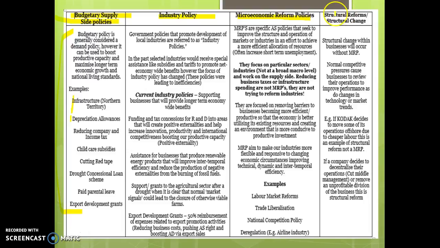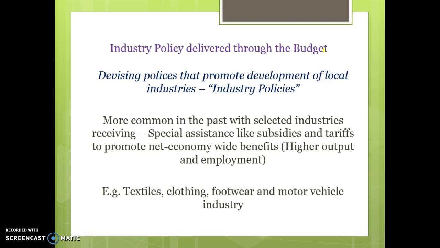And then we have examples of structural reforms and structural change. These aren't examples of government supply side policies. The other three are. They're examples of just businesses restructuring themselves to try and improve productivity and efficiency going forward. So we'll talk about each of these individually throughout the next couple of videos. So first of all, industry policy.